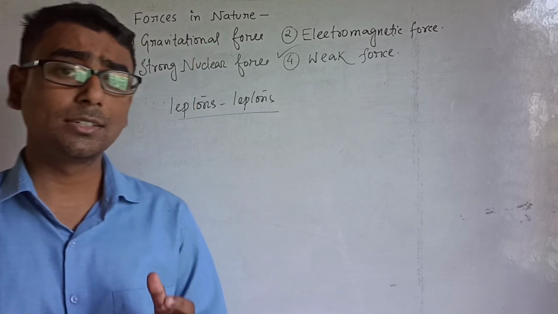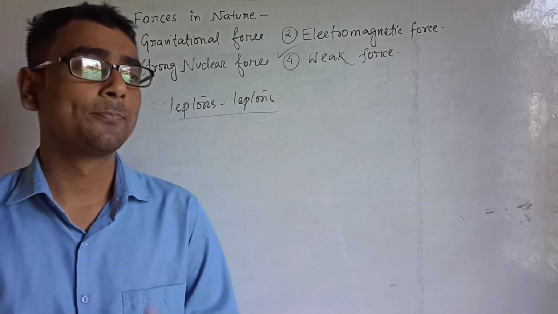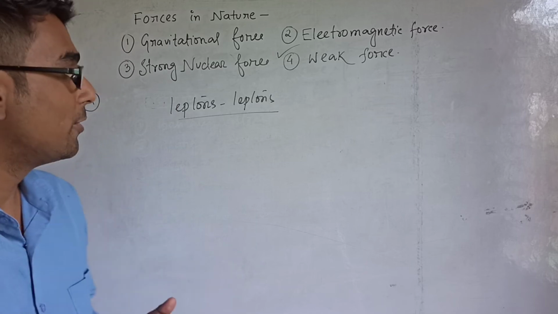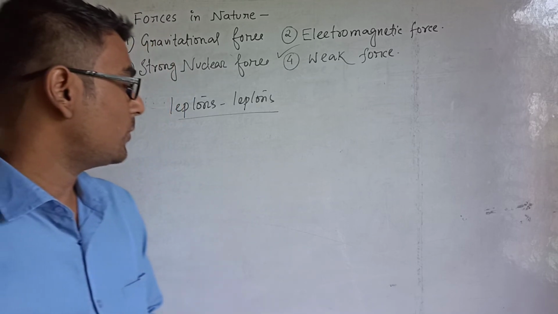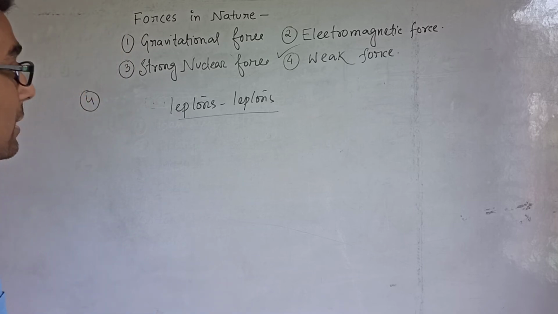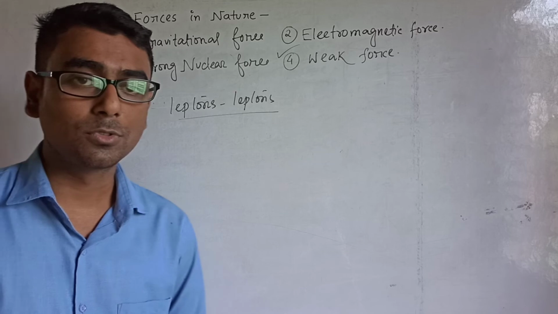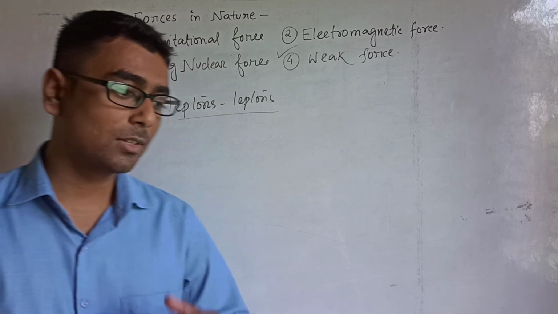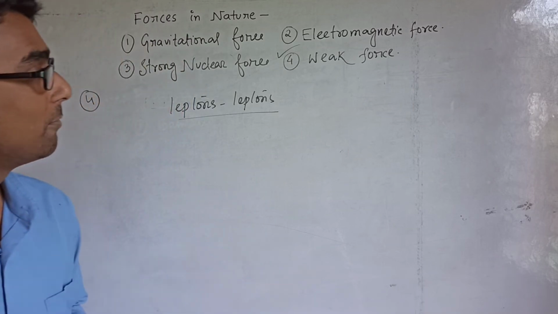There are many other elementary particles like electron, proton, neutron, which are known to us. There are a few more elementary particles like baryons, hadrons, leptons, and many more. So among leptons there exists weak nuclear force. Okay, let us take one example which will make it easier for you to understand the weak nuclear force.